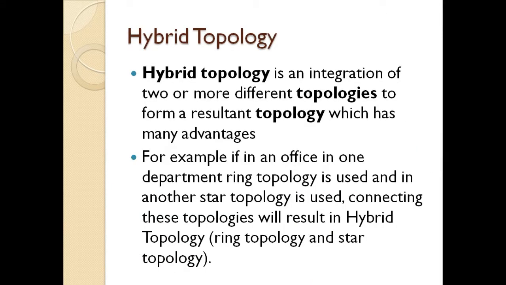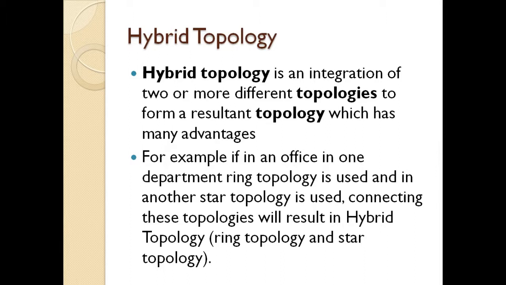The next is the hybrid topology. This is the combination of two or more topologies, and it is called a hybrid topology. The main example is that in my office or in college, one department may look like a ring structure, and another department may look like a star topology structure.